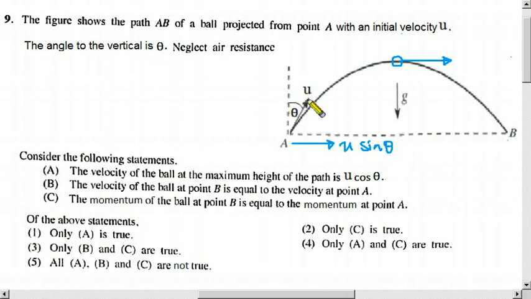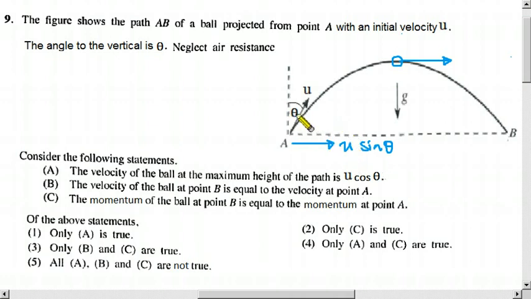The theta given is from the vertical, but normally we are given the theta to the horizontal. Here the theta is to the vertical, therefore it is not the normal u cos theta.